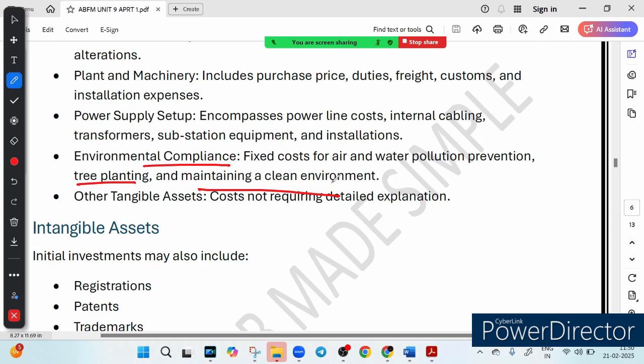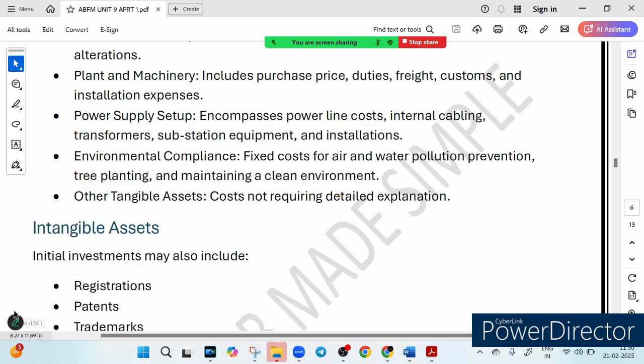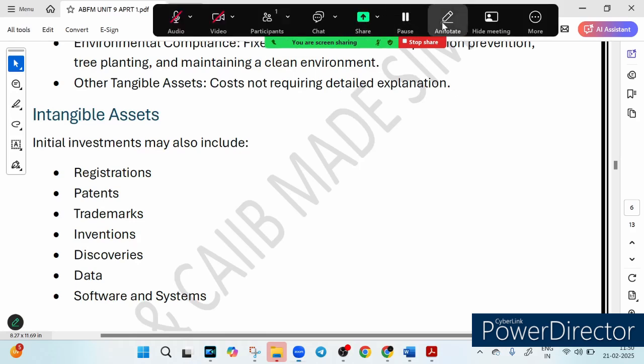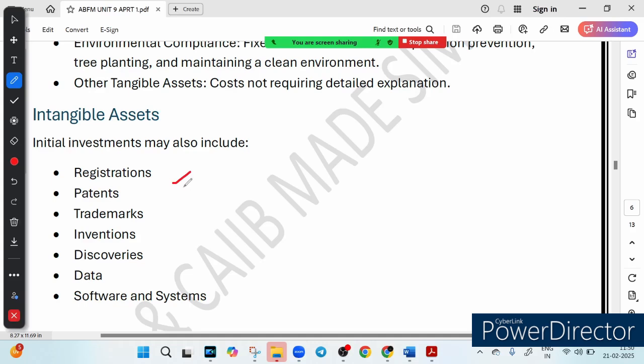And think of the fixed asset as the permanent things a business needs to function, like setting up a home and furniture, kitchen appliance, electric connection, etc. So these are the tangible assets which we have just covered. Then we have some intangible asset. You can see intangible assets are the legal and intellectual expense required to run a business, like registration. So it means business licenses and approval, patents, and trademarks. It protects business ideas and brand name. Then we have invention and discoveries, which means cost involved in research and development, R&D, as we call it. And then we have data and software system, meaning digital tools required for operation. So these are called intangible asset.